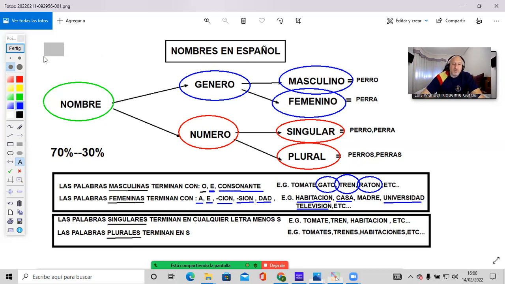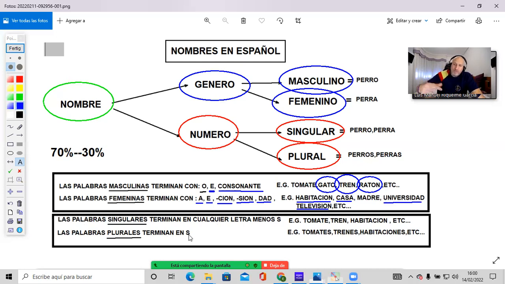There are basically two possibilities, and here you have them. Singular words will end with any letter but an S, that's what I told you already. That's the way you recognize a word that is singular, and plural words normally end with an S.